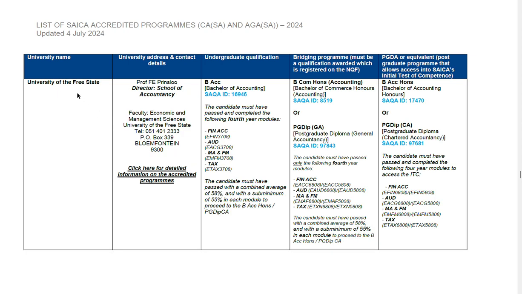And then we're going to look at the next university. It's University of the Free State. It is in Free State Province. They do provide a SAICA accredited qualification, and the name of the qualification is Bachelor of Accounting. It is SAQA ID 16946, and the same thing applies there: you should ensure that you do these 4 modules in your third year, rather. You should ensure that you do these modules that will allow you to do your honors.